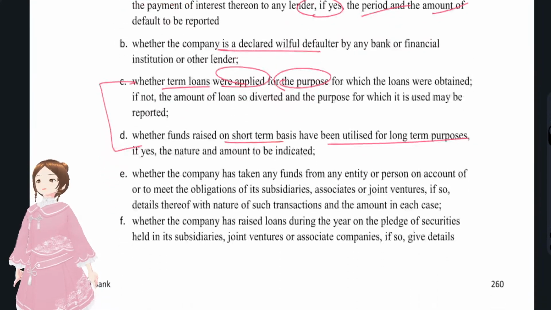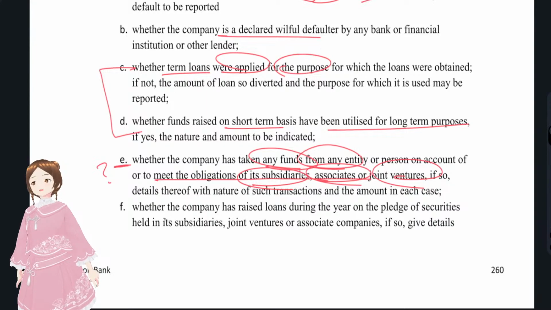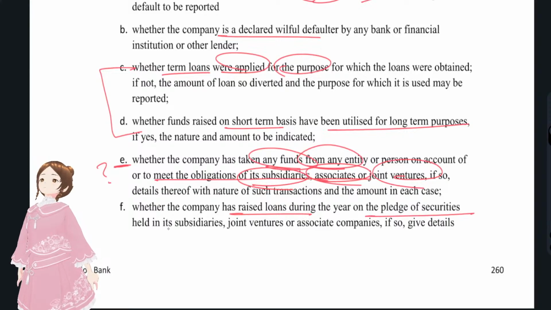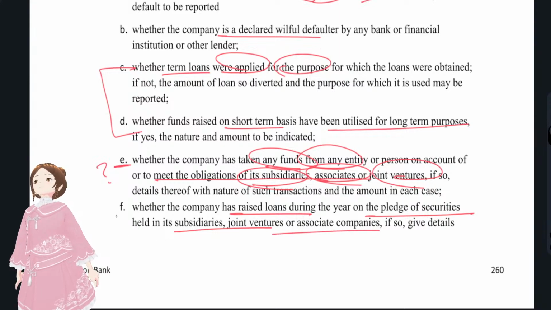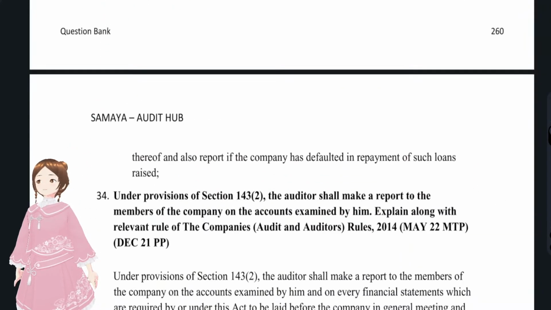Whether the company has taken any funds from any entity to meet obligations of subsidiaries, associates or joint ventures. You see, the company had taken a loan not to meet its own obligations, but to meet the obligations of subsidiaries, associates or joint ventures. You have to check whether they have taken it for that or not. They may have raised loans under the pledge of securities of subsidiaries, joint ventures or associates. You have to check whether they have pledged such securities or not. These were the disclosures under CARO 2020.